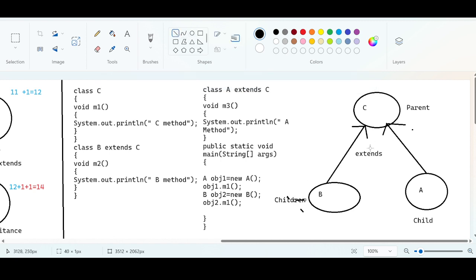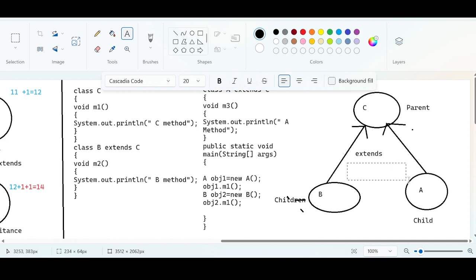Just see this diagram. It is opposite. It is a counterpart of multiple inheritance. Counterpart of multiple inheritance is also called what, guys? I was telling you yesterday. It is called hierarchical inheritance. Hierarchical inheritance is always possible in Java. Can we conclude that I have just converted the class to the inheritance tree? This is how it looks.